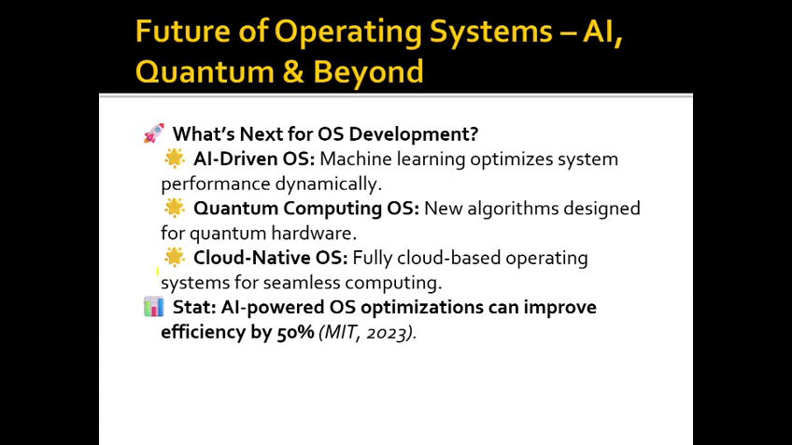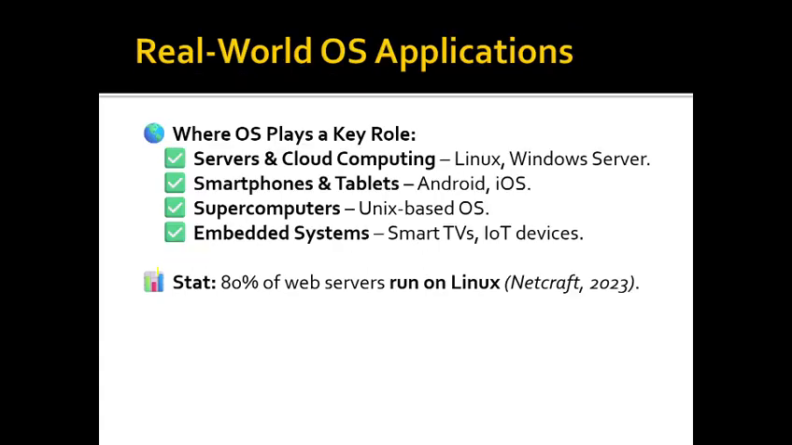What is next for OS development? AI-driven OS: machine learning optimizes system performance dynamically. Quantum computing OS. Cloud native OS. They are the basic developments of the OS.